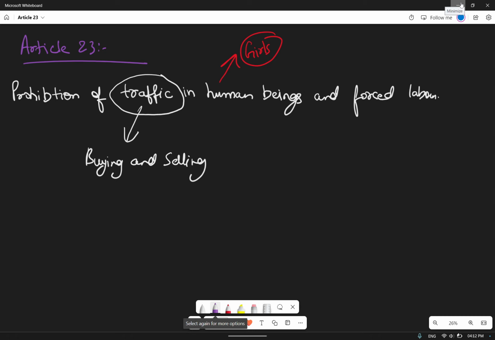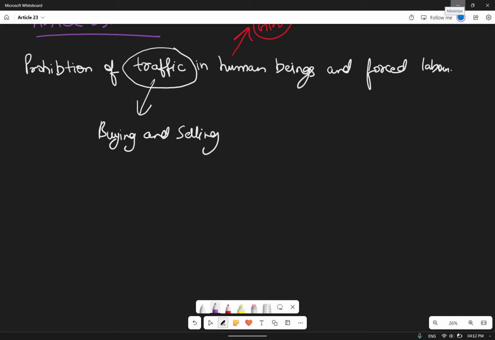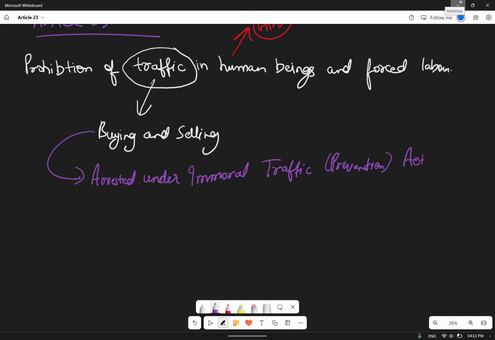That kind of thing is completely banned in India, and if it has been done, then the person can be arrested under the Immoral Traffic Prevention Act, 1956.